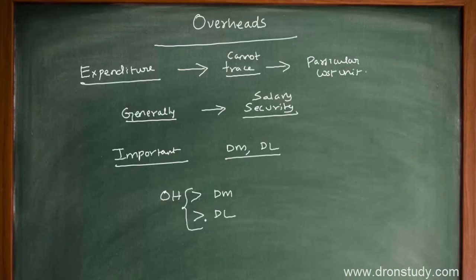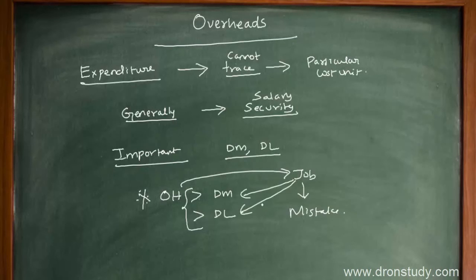So because of this, it is very important when we work out the total cost incurred by an organization. If you don't consider this cost while arriving at the cost of a job, then you will probably be making a big mistake. If you ignore overhead when arriving at the cost of a job or a product, or even for controlling purposes, you will be making a grave mistake.